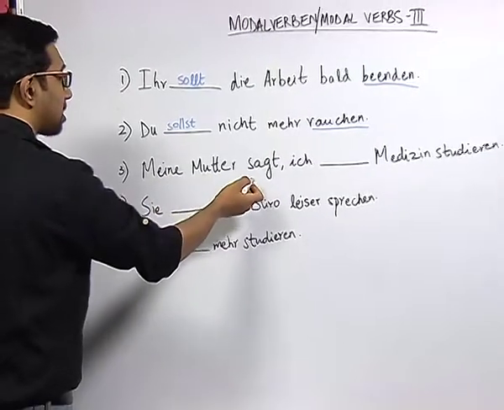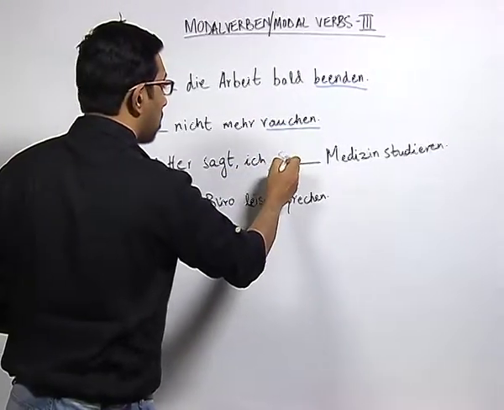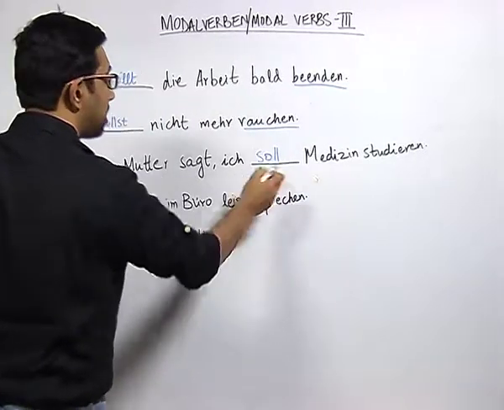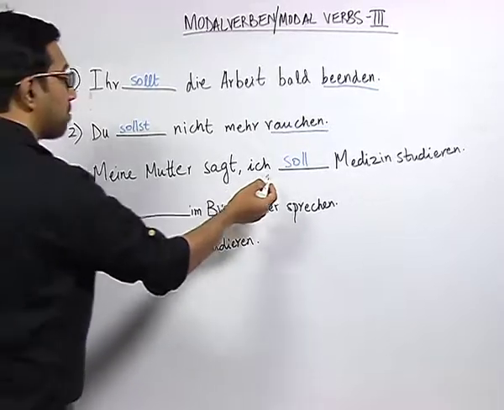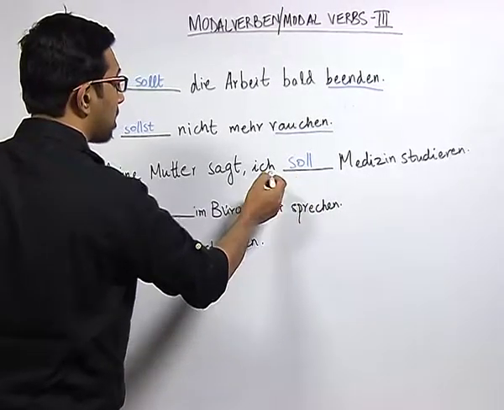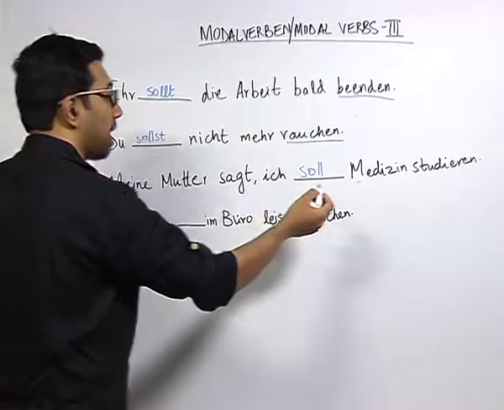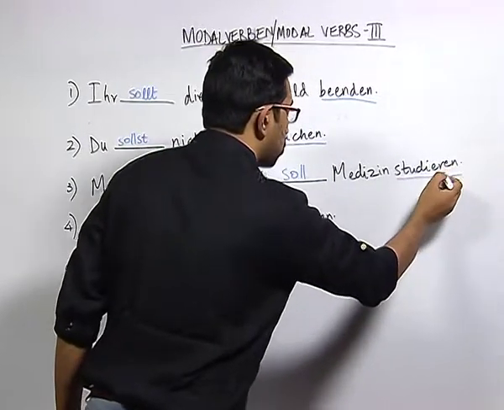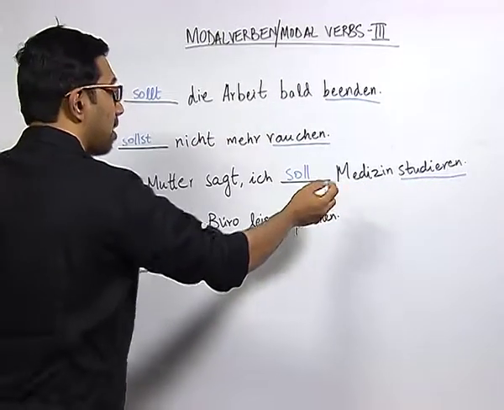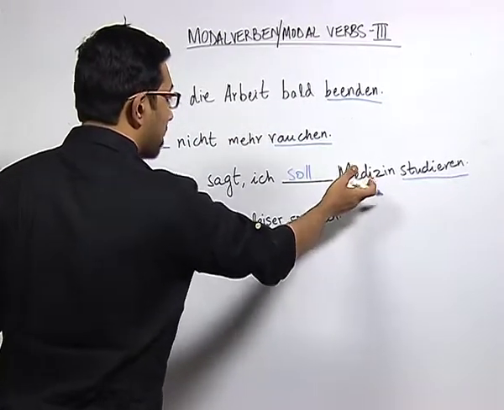Meine Mutter sagt, ich soll Medizin studieren. Now, here we have the conjugation of the verb sollen according to the pronoun ich, and here first of all we mark the infinitive verb at the end, which is studieren, which means to study, Medizin, which means to study medicine.